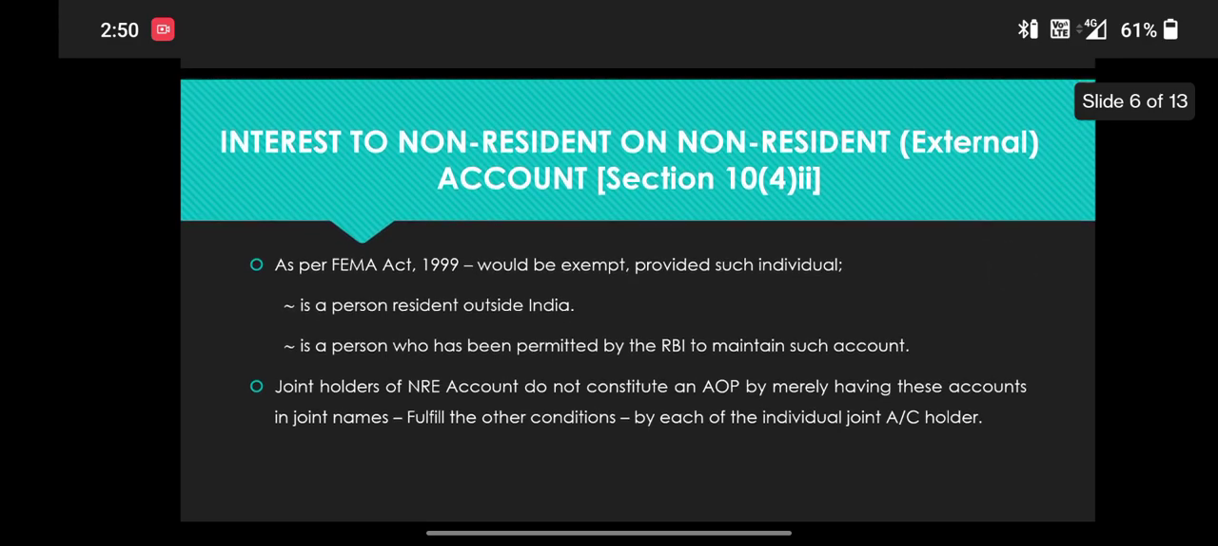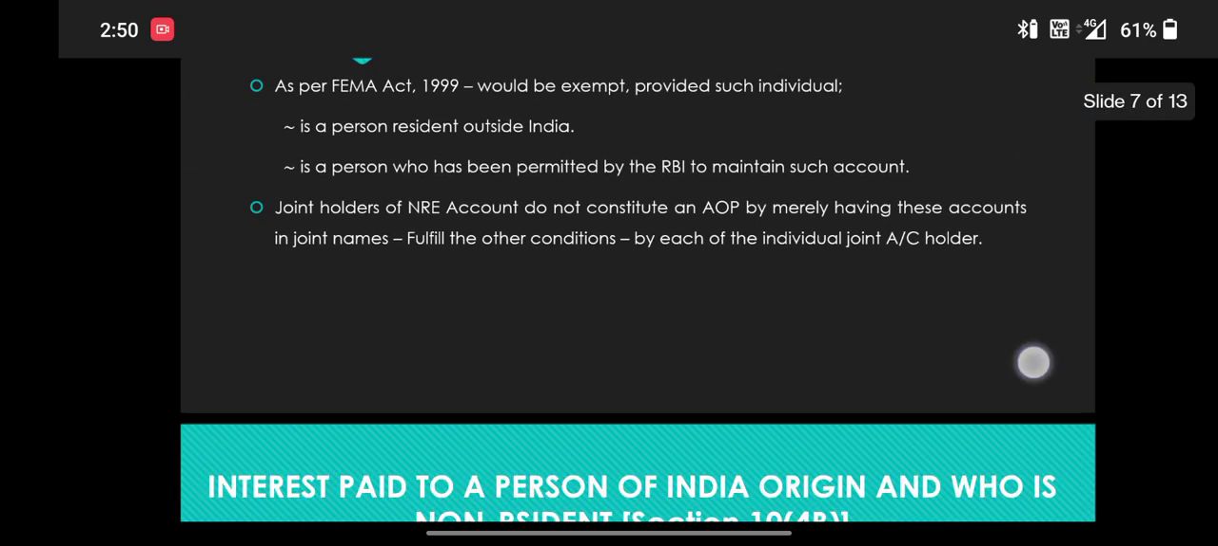Next one, interest to non-resident on non-resident external accounts. Section 10(4)(ii). As per the FEMA Act 1999, it would be exempt provided such individual is a person resident outside India, or a person who has been permitted by the RBI to maintain such account. Joint holders of an NRE account do not constitute an AOP by merely having this account in joint names. Each of the individual joint account holders must fulfill the other conditions.